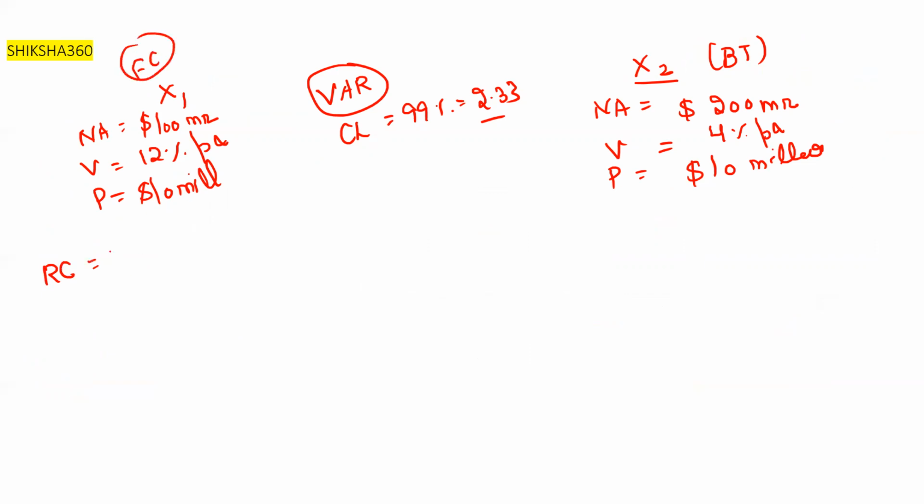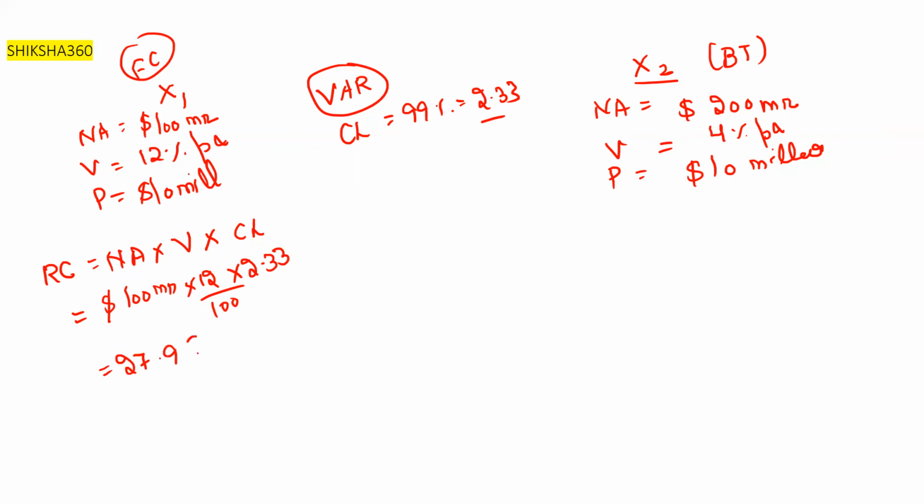For the foreign currency trader, risk capital is notional amount times volatility times confidence level. The notional amount is 100 million, volatility is 12%, and the confidence level factor is 2.33. So 100 times 0.12 times 2.33 gives 27.96 million, which we can approximate as 28 million.